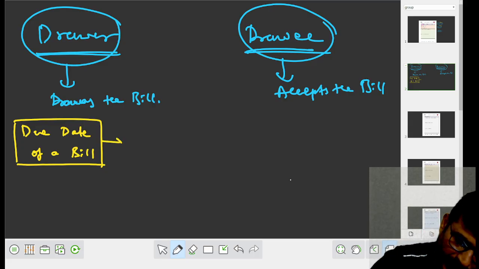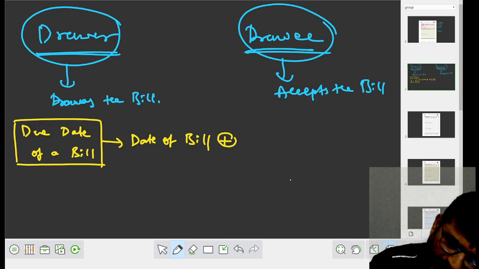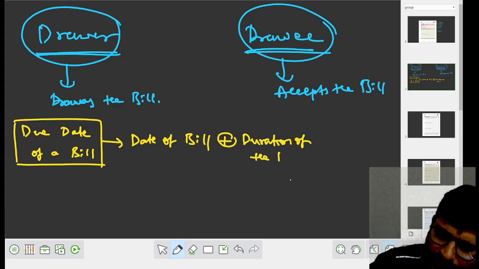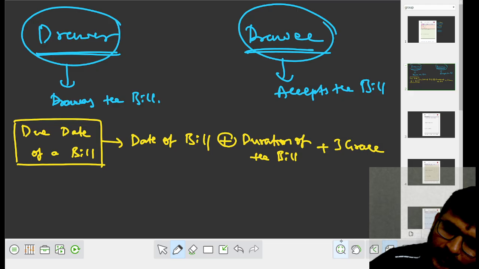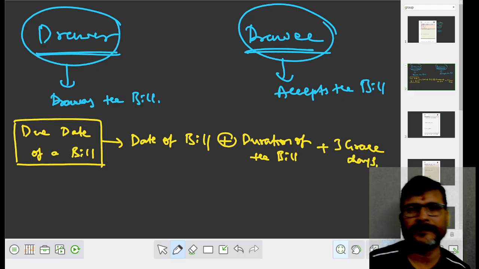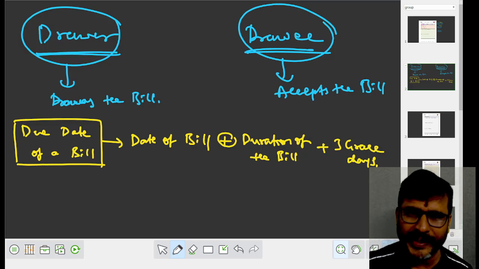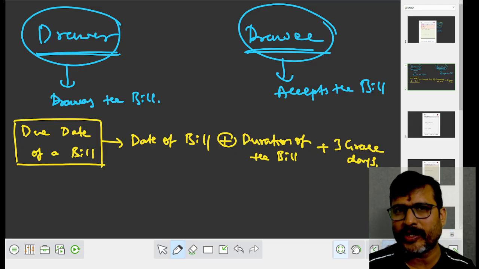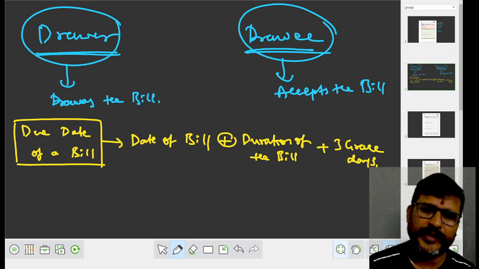Simple logic. Take the date of bill. For that, you add the duration of the bill. For that, you add 3 grace days. I am requesting each and every student, please make a note of this particular concept. It's a duration of nearly 50 minutes. It may even exceed 50 minutes, but it will give you the whole information about the bills of exchange chapter.